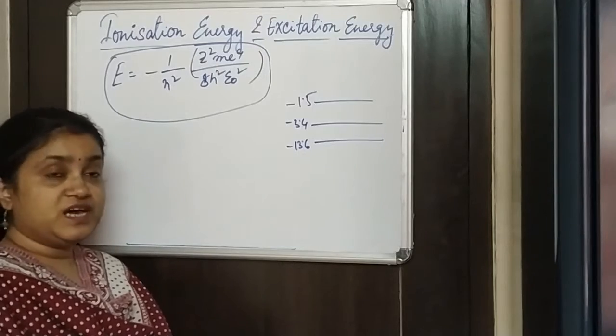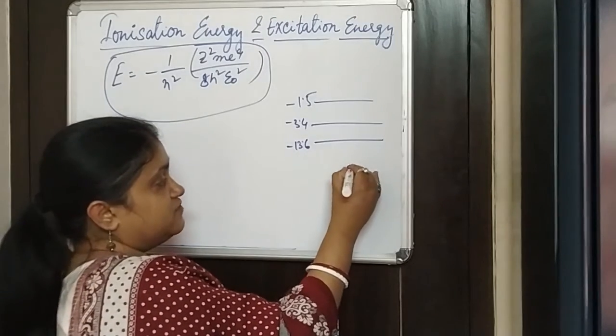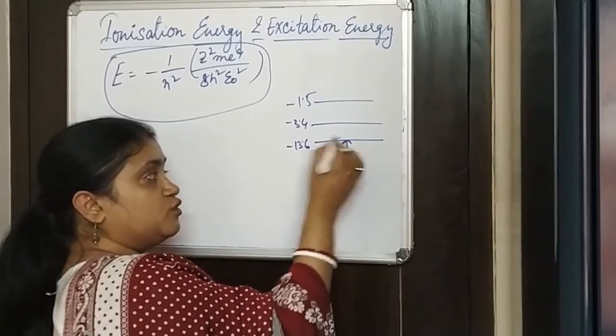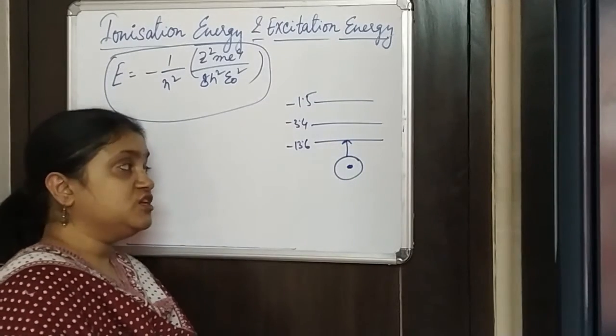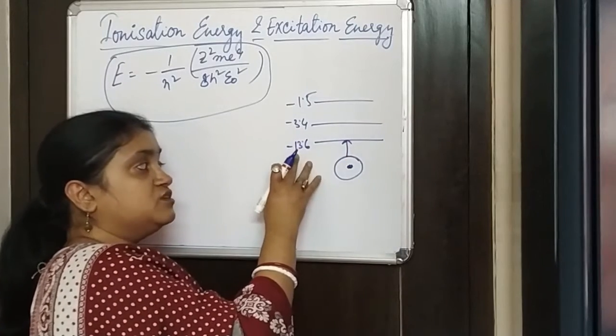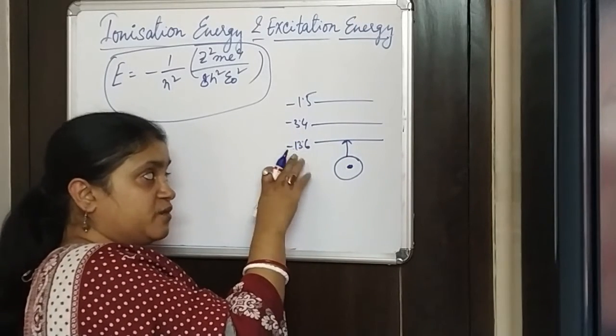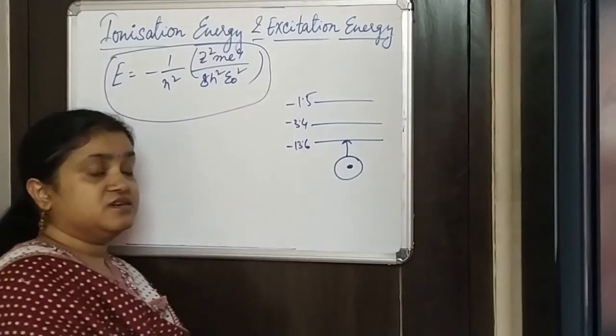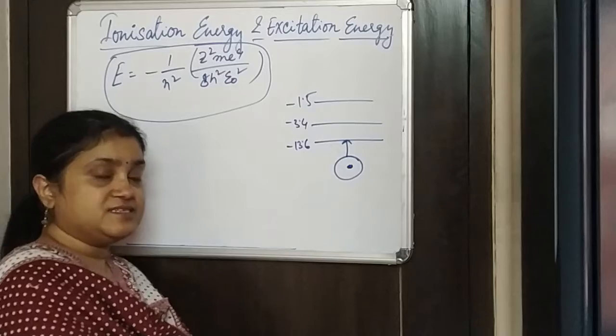Also, from the nucleus, the energy levels close to the nucleus have the highest amount of energy, and far away from it, it gets lesser and lesser.